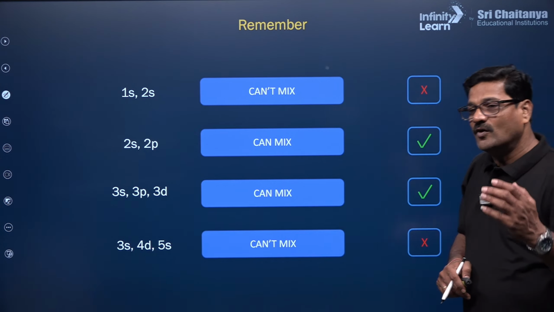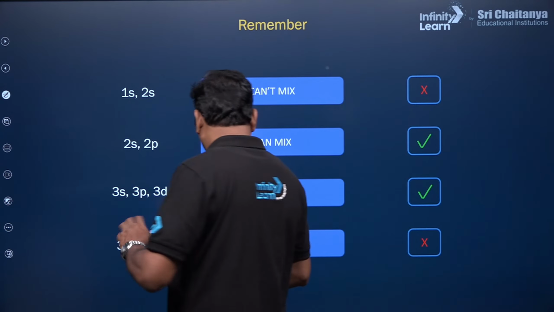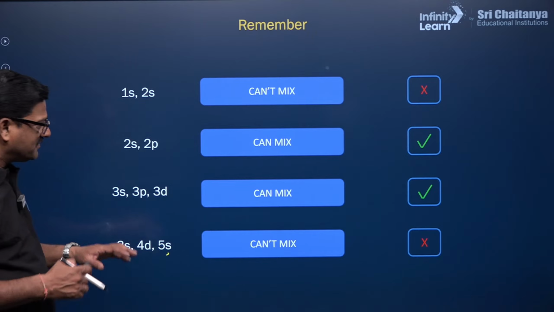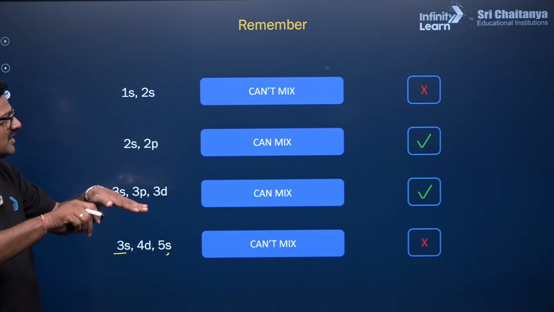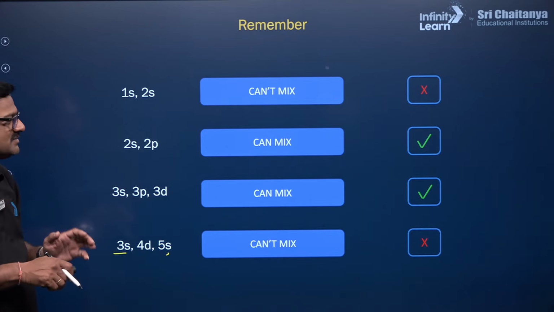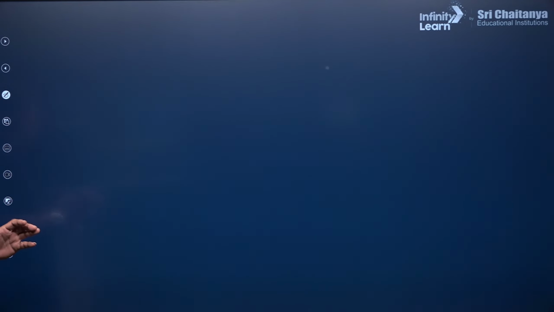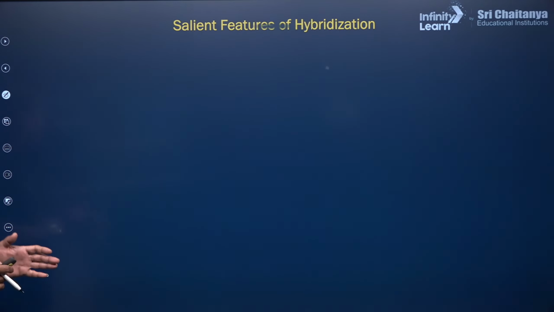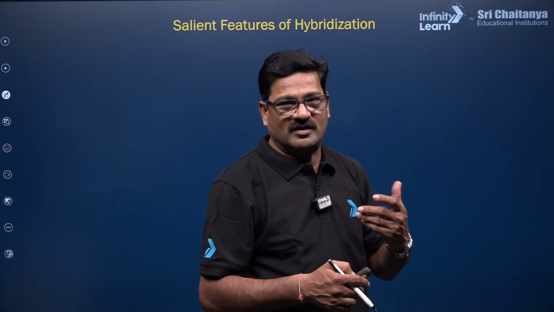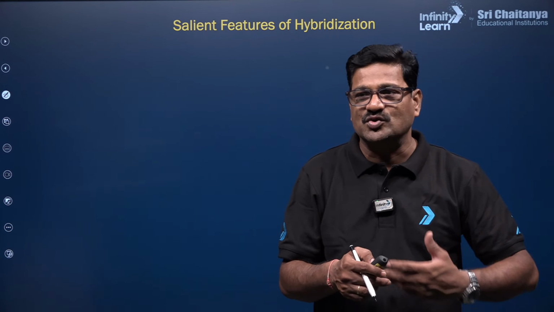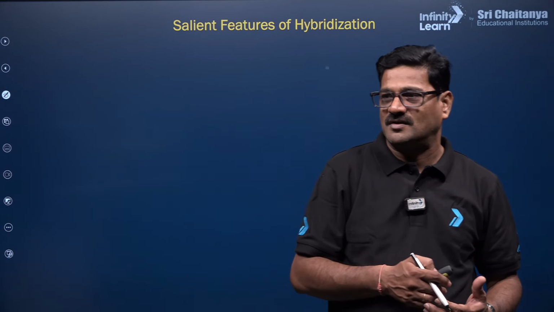And 3s, 4d, 5s can't mix because they have different energies. Only orbitals with similar energy can participate in hybridization. Once hybridization is done, the old identity of the atomic orbitals is lost and you get a new identity of the orbitals.